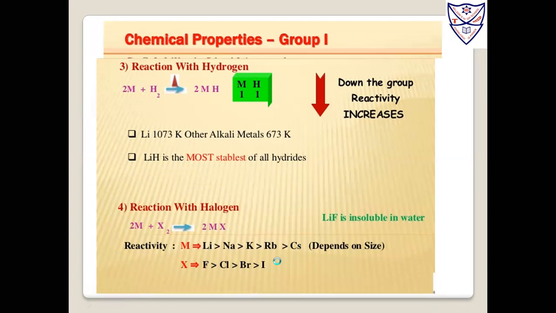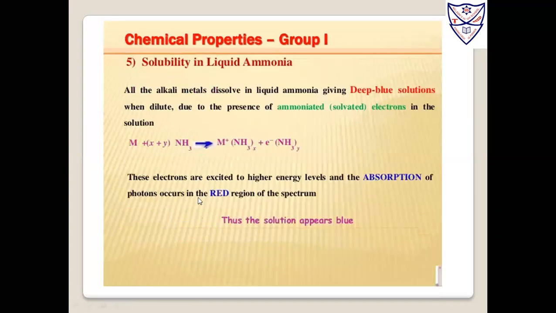Then chlorine, bromine and iodine. Now solubility in liquid ammonia. As you know, ammonia has a pungent smell. All the alkali metals dissolve in liquid ammonia giving a deep blue solution when dilute, due to the presence of ammoniated solvated electrons in the solution. For example, when metal M reacts with ammonia, it gives metal nitrate.